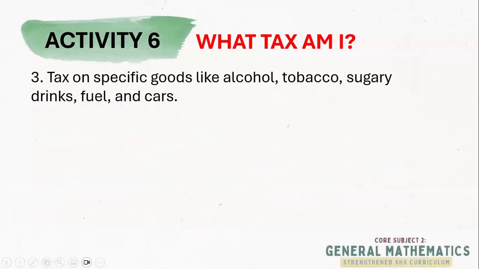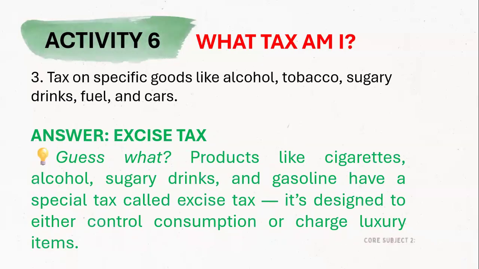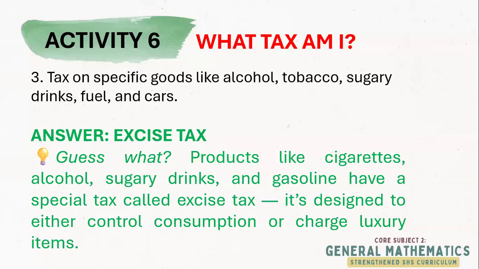What do you think is the answer? Correct. So the answer is excise tax. So the excise tax is charged on sin products like alcohol, tobacco, sugary drinks, and even luxury cars. So more popularly, the sugar tax is under the excise tax. Okay? So it's designed to either control your consumption or charge luxury items.